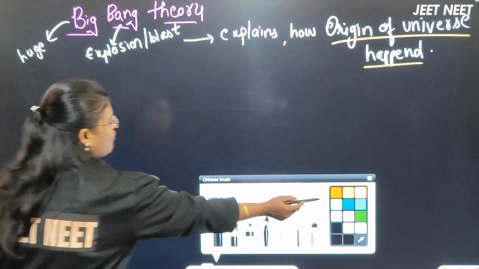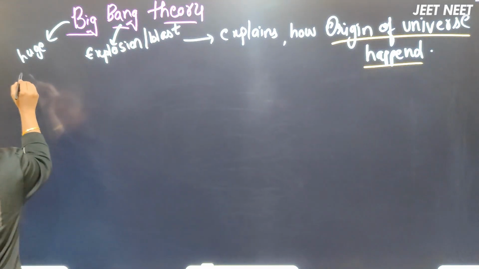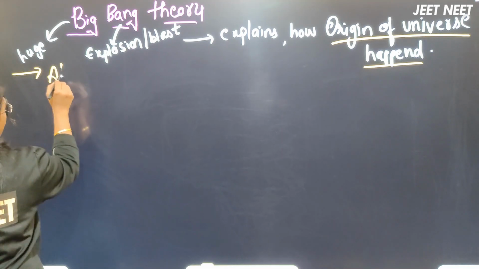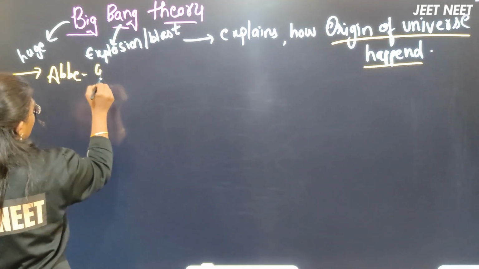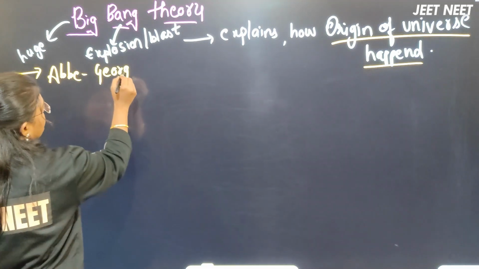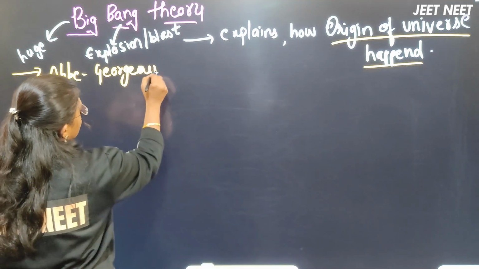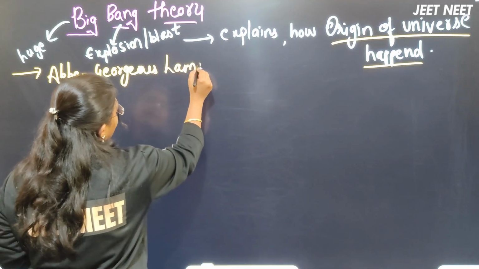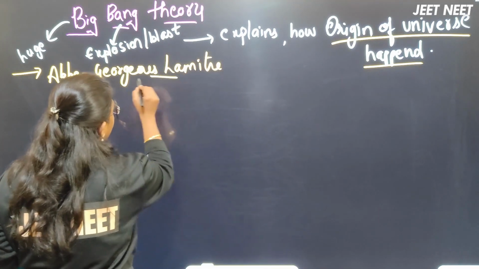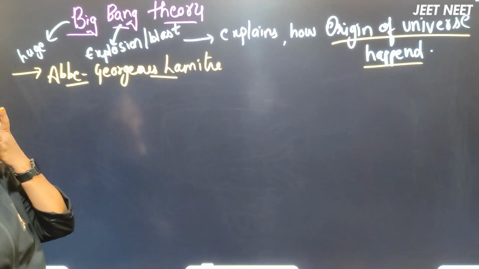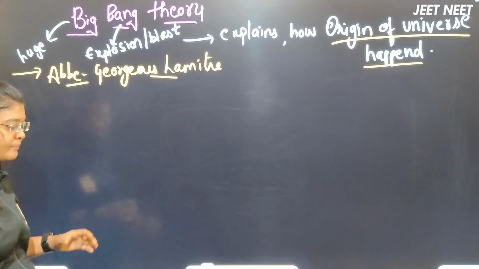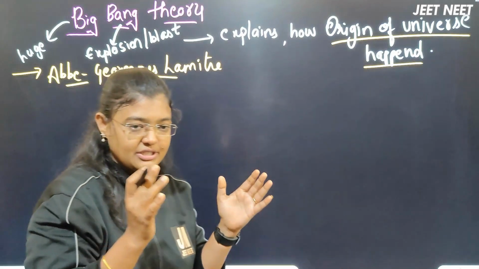Actually, this Big Bang theory was given by a scientist called Abbe Georges Lemaitre. He is the scientist who gave this Big Bang theory. Okay, now listen to me carefully. Please concentrate, all.